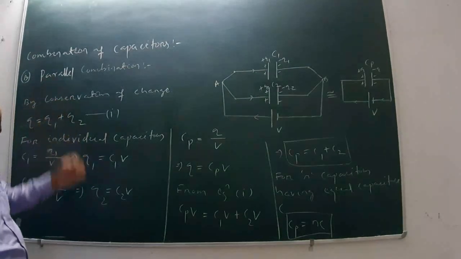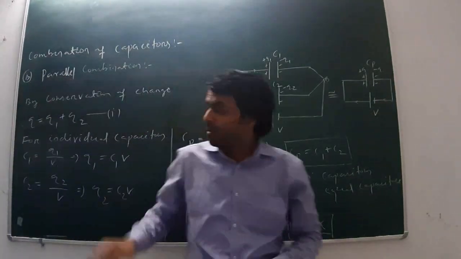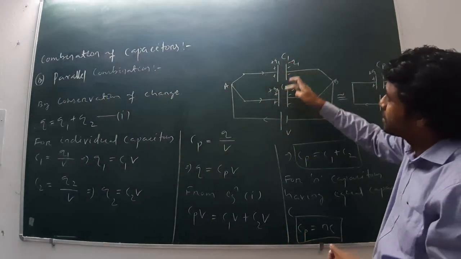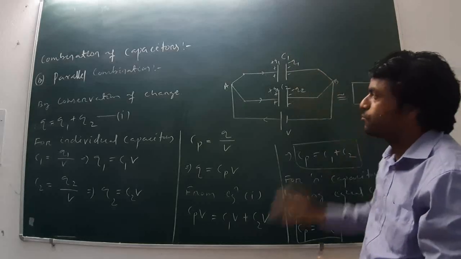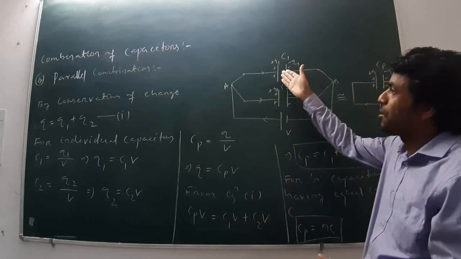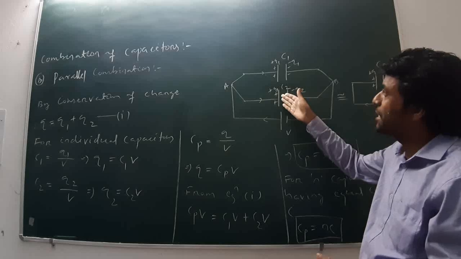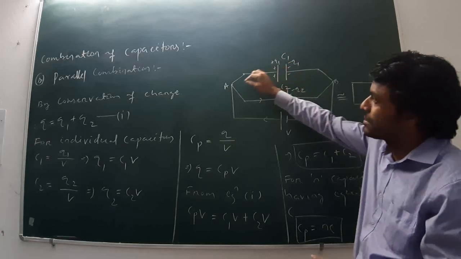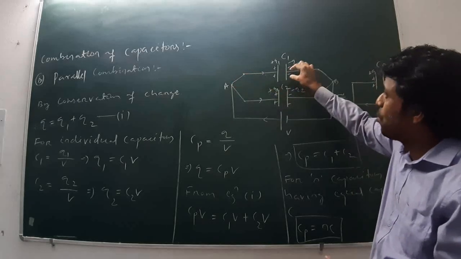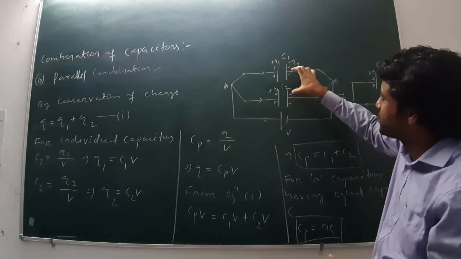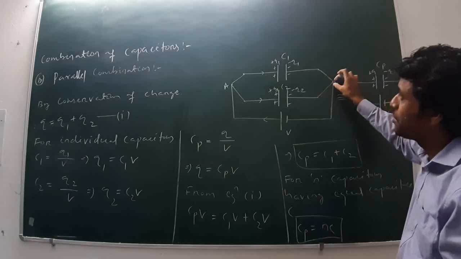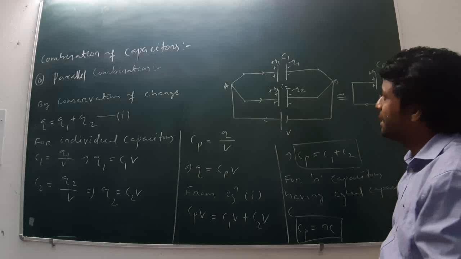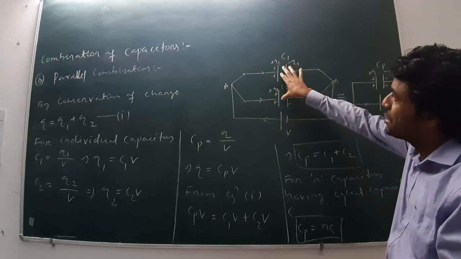Next combination is parallel combination. Parallel combination means here I have taken two capacitors having capacitance C1 and C2. They are said to be connected in parallel combination if the positive terminals of two capacitors are connected to one terminal and all the negative terminals of two capacitors are connected to another terminal. Then they are said to be in parallel combination. In parallel combination, the charge is conserved.